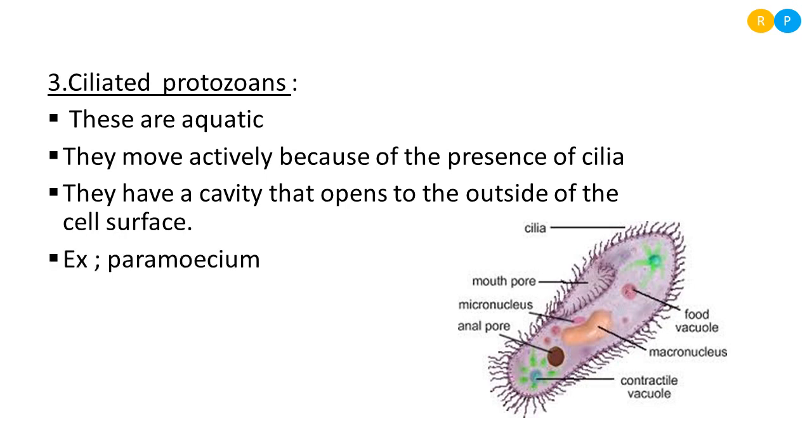Then the best example of a ciliated protozoan is Paramecium. This is the diagram we are seeing. This is the Paramecium. Can you guess the characteristic shape of this organism? It appears like a lady slipper shape, is it not? So lady slipper shape is the characteristic shape of Paramecium. This is the best example of a ciliated protozoan.